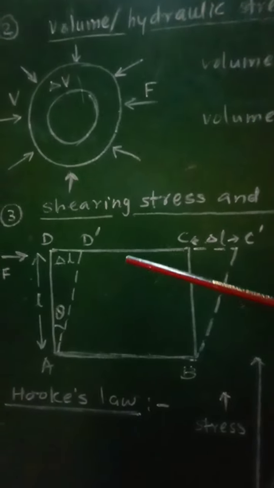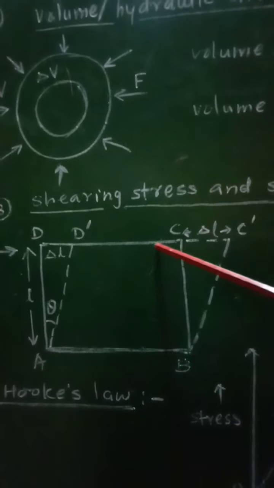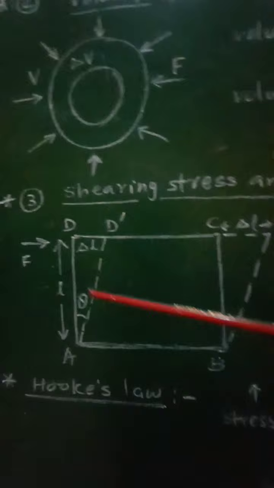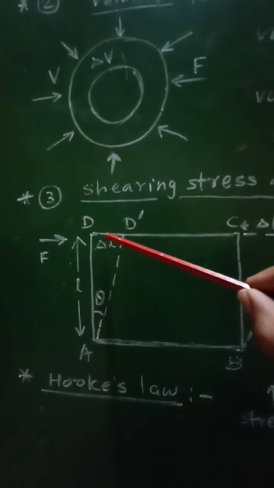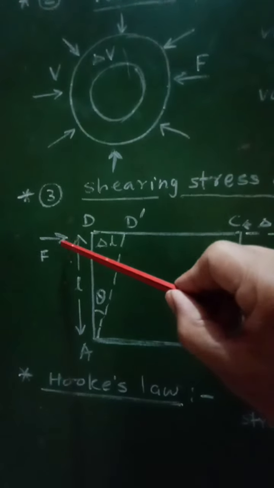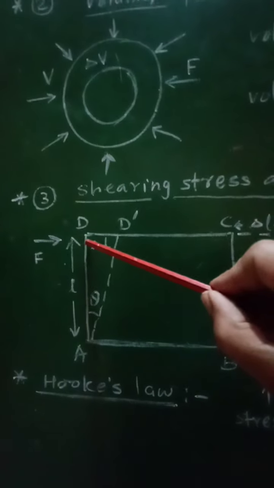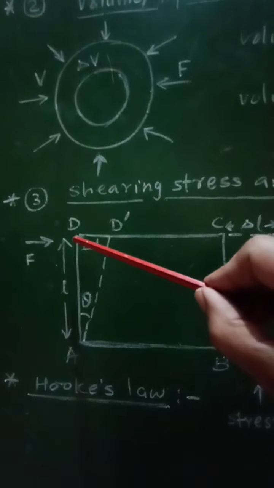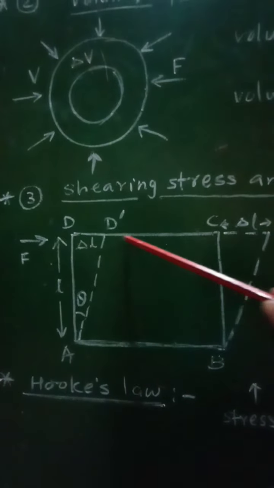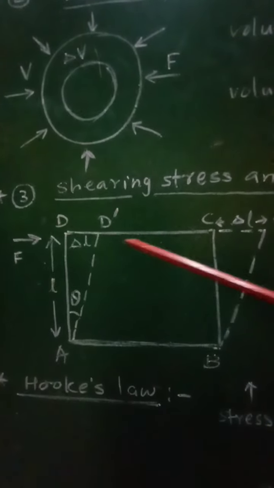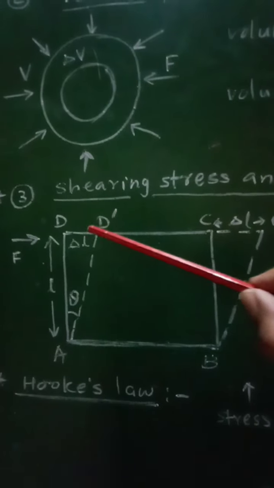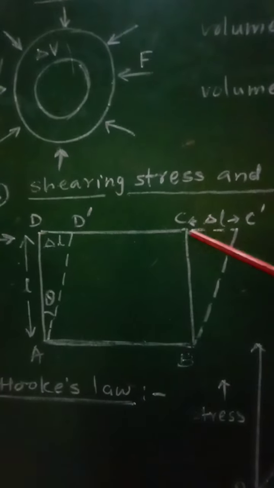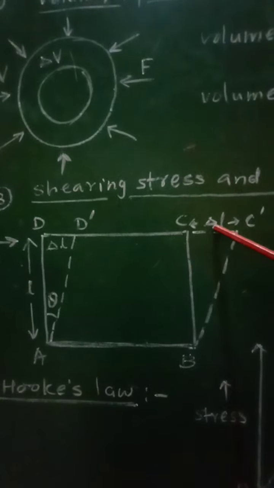The maximum displacement will be there for this DC layer when force F is applied here. So when this tangential force is applied at the upper layer of this cube, there will be maximum displacement of this side DC, that is D dash or C dash, which will be equal to delta L.